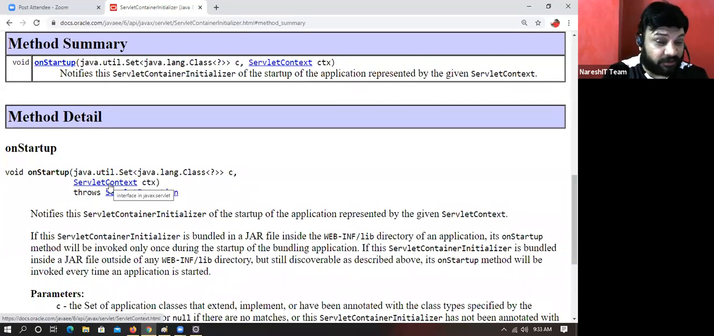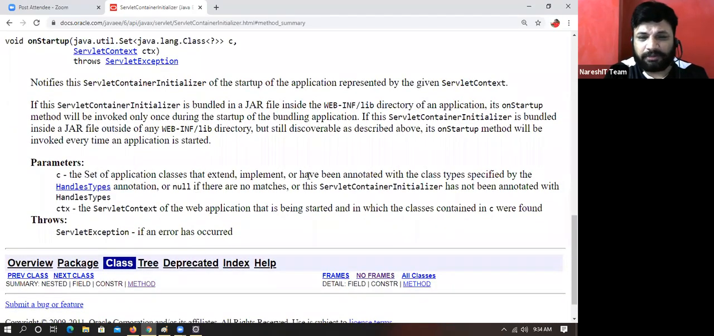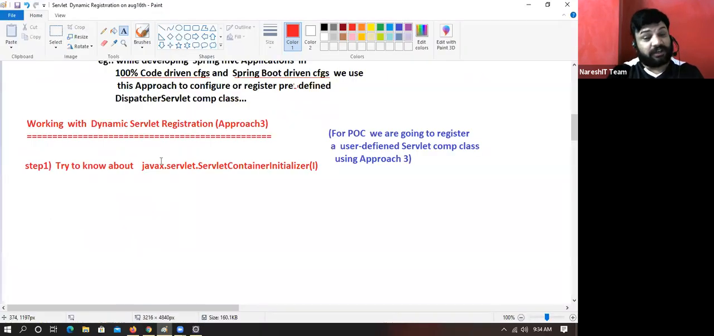I will give the flow later. First, concentrate on the subject, concentrate on steps. I will link all the steps nicely later. What's the method here? It is expecting some set collection. Don't worry about that. Set of application classes that extend or implement or have been annotated with handle types kind of thing. You just don't worry about this. Second one is CTX. CTX is nothing but the servlet context object. Okay. This is one interface here.